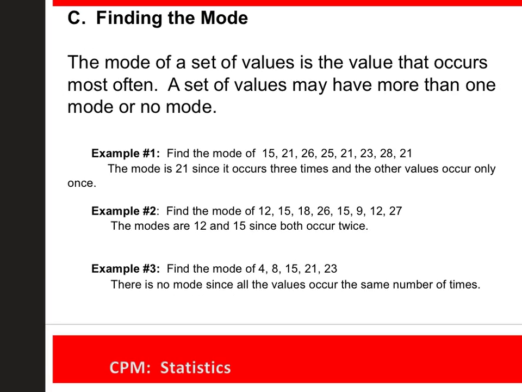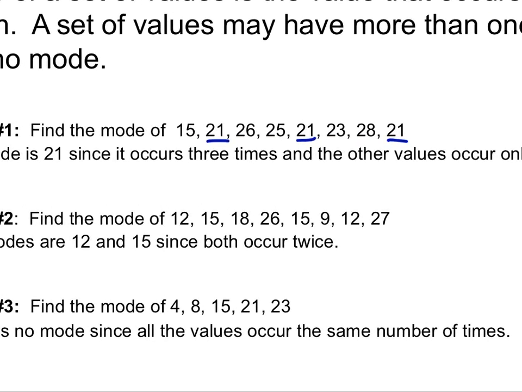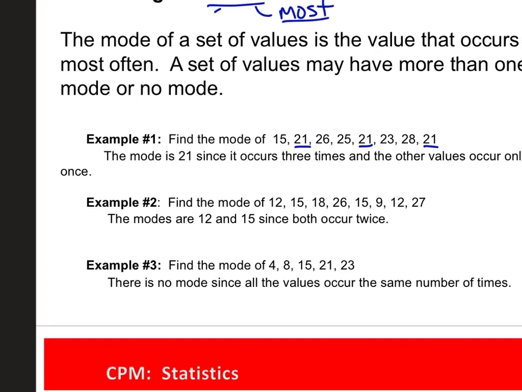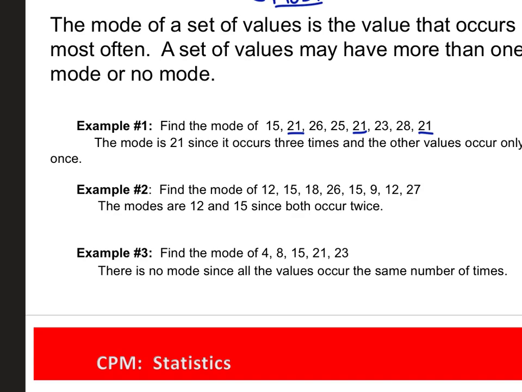And then the mode. I always remember mode is most. Mode is most. So the most number of something, like if you have any repeat values in your list, then whichever value is repeated the most number of times is the mode. So the mode of this set of values, 15, 21, 26, 25, 21, you see 21 is repeated 3 different times. And so that's more times than any other value, so 21 is the mode. Okay.